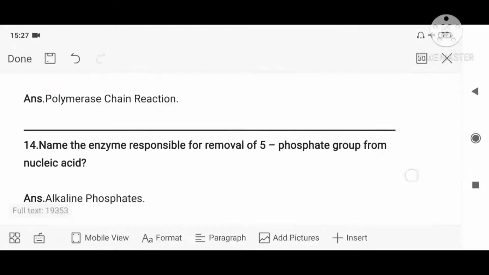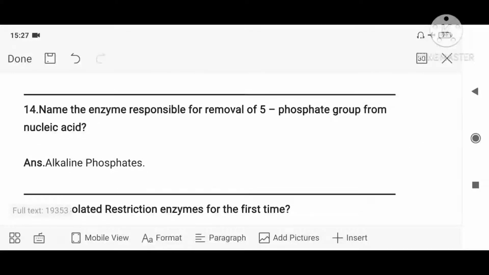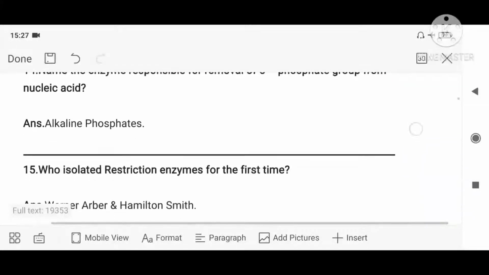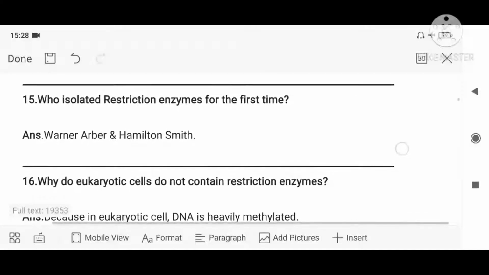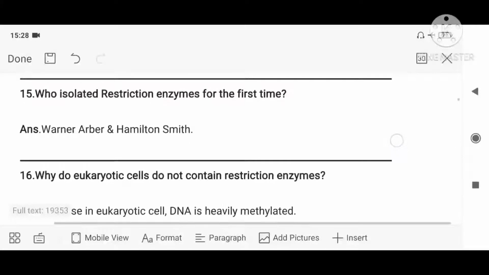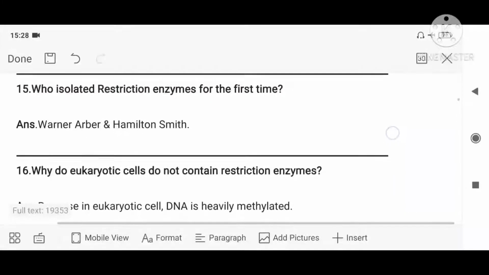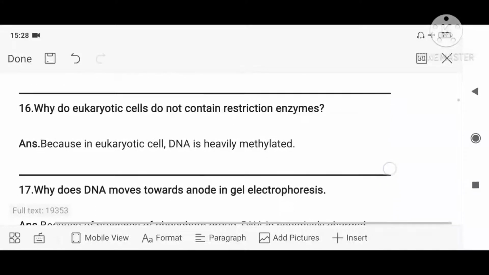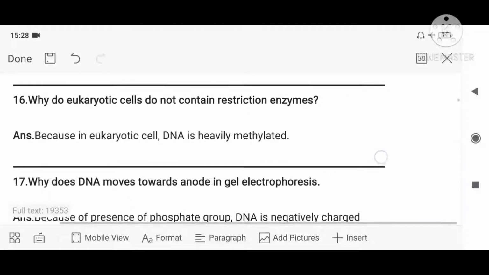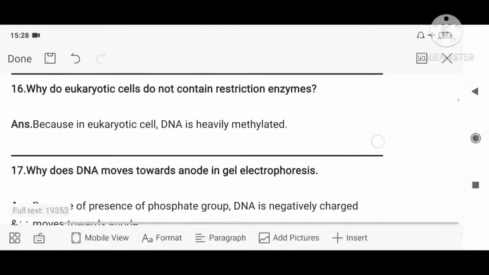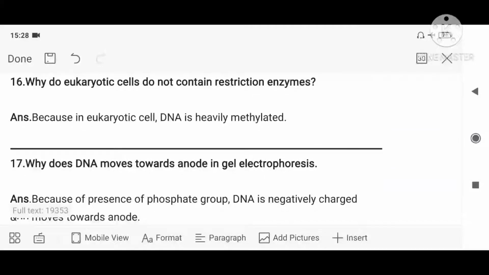Name the enzyme responsible for removal of the 5' phosphate group from nucleic acid. In order to remove the phosphate group, what is the enzyme used? It is a new term, learn. It is alkaline phosphatase. Who isolated restriction enzyme for the first time? Again, Werner Arber and Hamilton Smith. Learn. Why do eukaryotic cells not contain restriction enzymes? This is again a new one. Because in eukaryotic cells, the DNA is highly methylated.